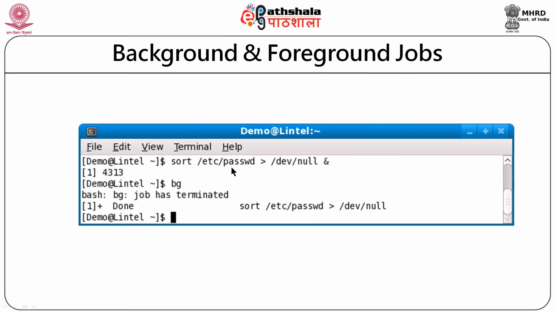This sort command will become a background command. Now, it is a very small command, it will immediately run and terminate, but still if I type the bg command, it will display the background commands. The bg command will display all background commands. Over here it says the job has terminated.